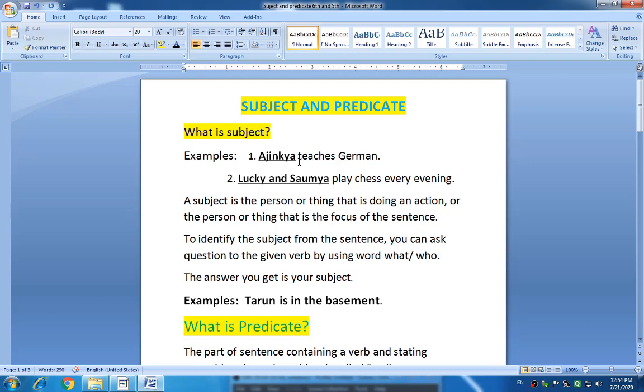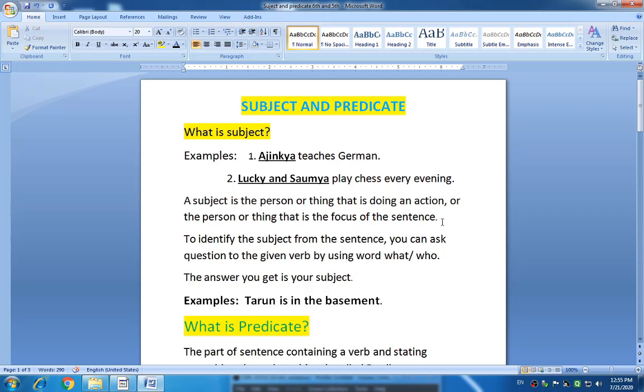Then look at the second one. Play is the verb in the second sentence. So, who plays? Lucky and Soumya. You got an answer, so this is your subject. Often, the subject is the person or thing that is doing an action, or the person or thing that is the focus of the sentence.